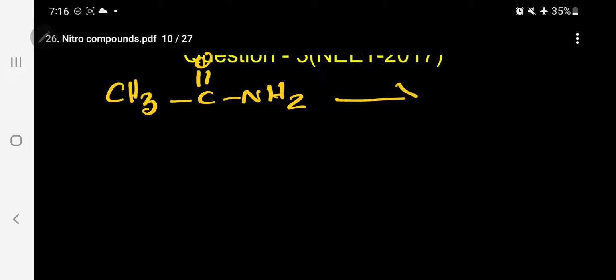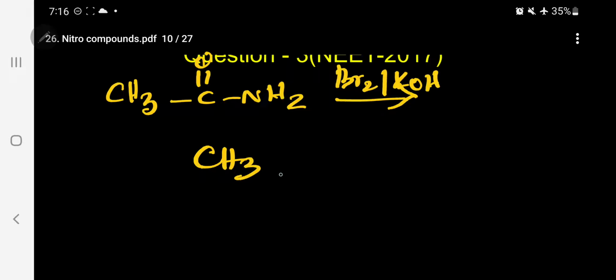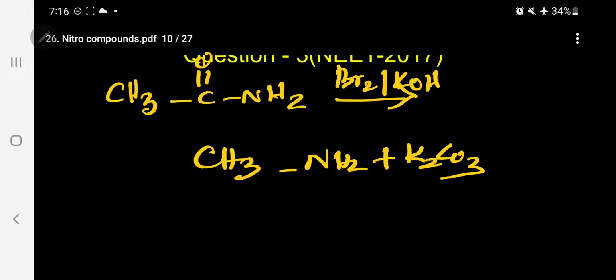When you treat it with bromine in presence of potassium hydroxide, this is the reagent, it is converted into methylamine plus potassium carbonate. Please follow.